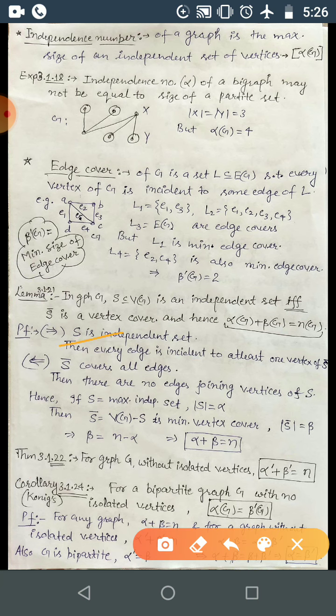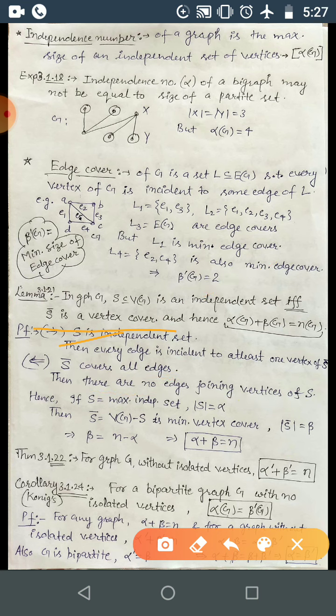For the sufficient condition, if S complement is a vertex cover, meaning it covers all the edges, then we need to show that S is an independent set. Then there are no edges joining the vertices of S, no edges left behind, correct?